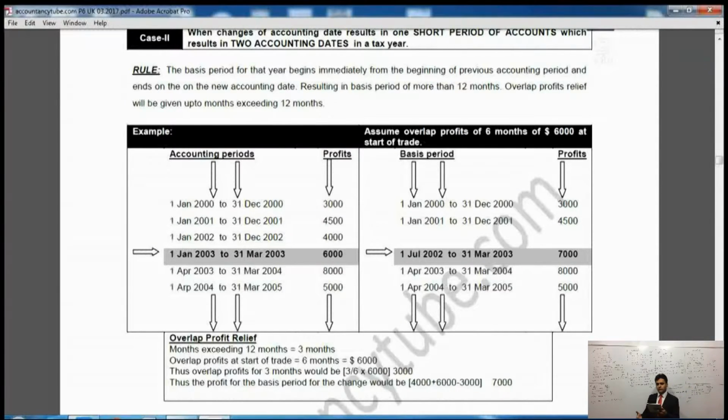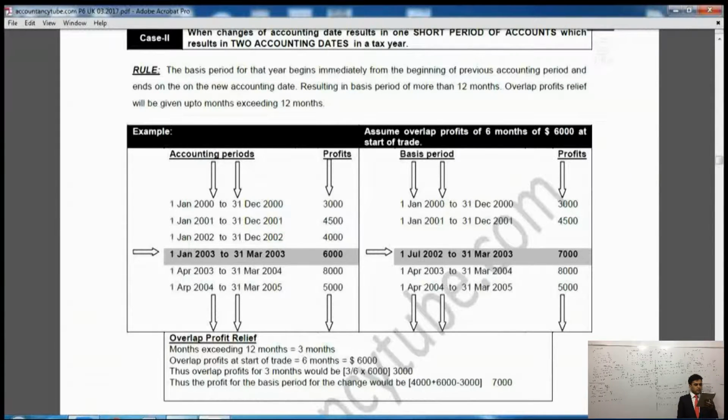So the assumption was that there is 6,000 worth of overlap profit. It was an assumption. So relief will be given for 3 months. So we will take 3 months out of that, and the remaining one will be £3,000. When we take the £3,000, that will be our overlap profit for the 3 months. Alright. It says thus the overlap profit for 3 months would be 6,000 times 3 over 6. So that will be our £3,000.